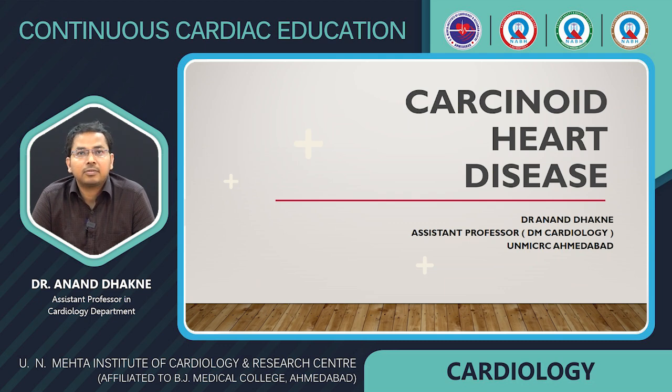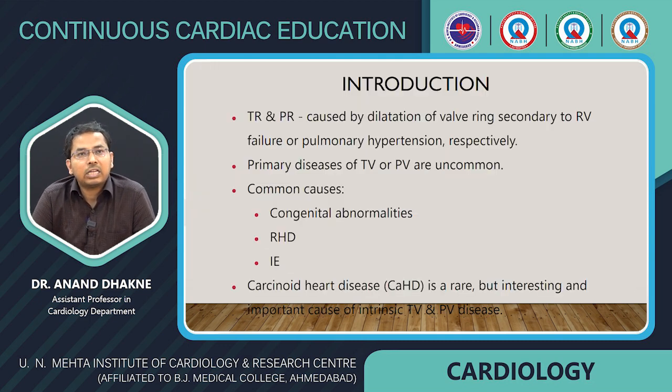Ahmedabad. So, introduction. Tricuspid regurgitation and pulmonary regurgitation are caused by dilatation of the valve ring secondary to RV failure or pulmonary hypertension, respectively. Primary diseases of the tricuspid valve and pulmonary valve are uncommon. Common causes of tricuspid regurgitation and pulmonary regurgitation are congenital abnormalities, rheumatic heart disease, and infective endocarditis. But rarely, carcinoid heart disease is a rare but interesting and important cause of tricuspid valve and pulmonary valve disease.